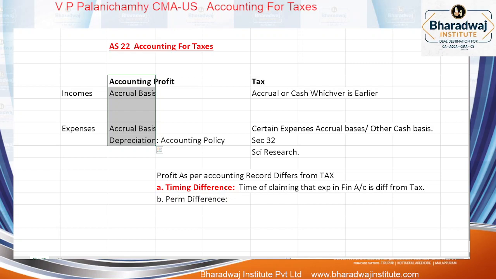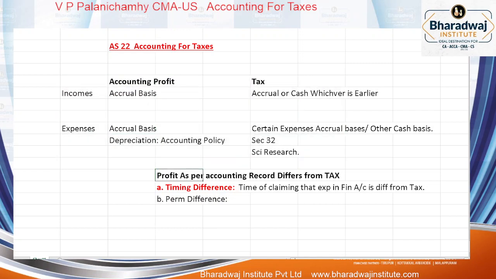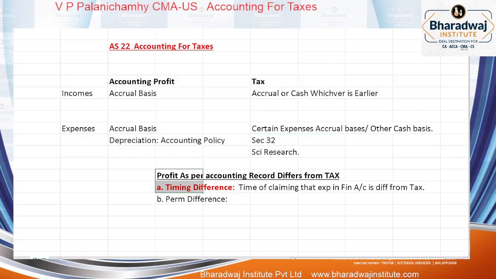As of now, take it that accounting profit differs from tax profit due to two reasons. First take up this, then take up this, then we will continue. Particulars and two columns.